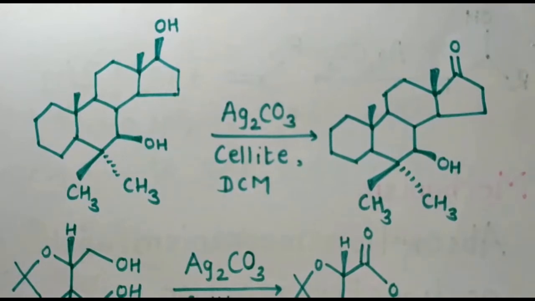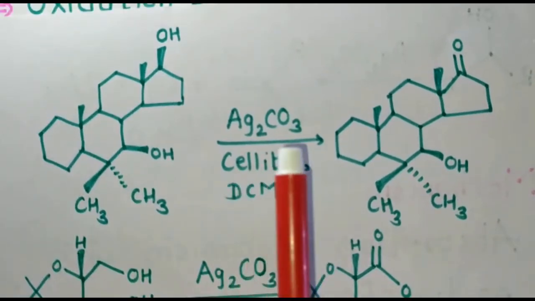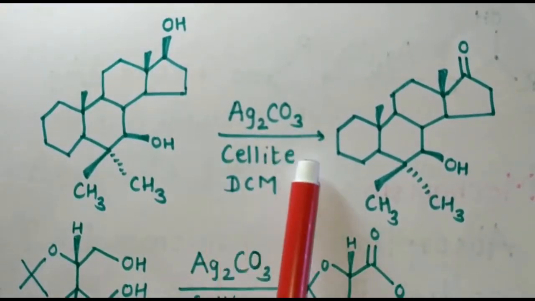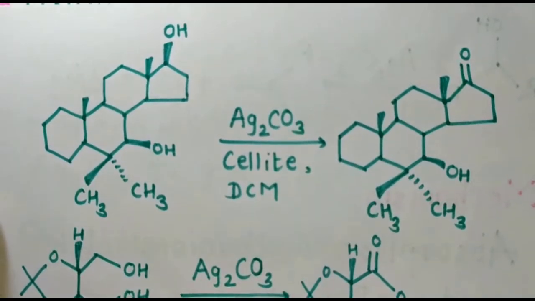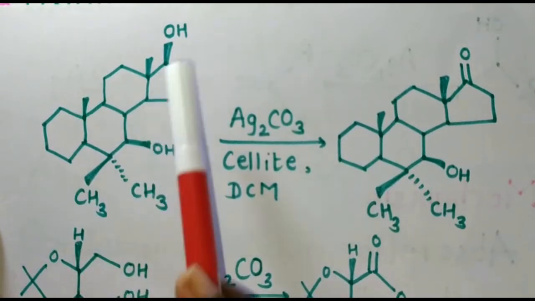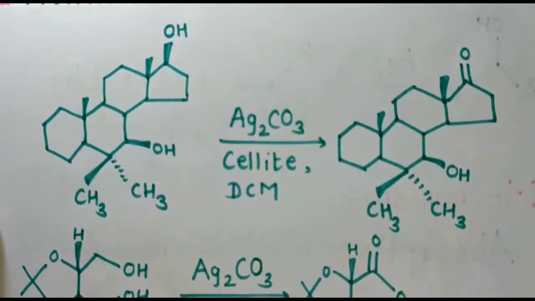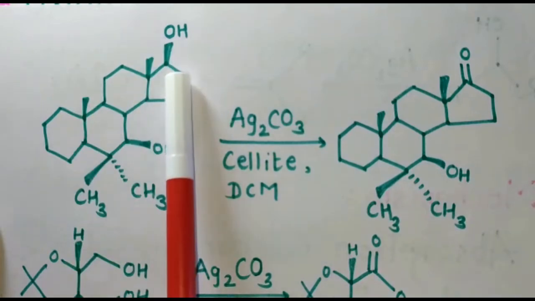In the second example, here you can see that a high molecular weight substrate is present, and on the arrow you can see that silver carbonate and celite are present. The celite acts as a support for the silver carbonate. It is a sand-type material which is present in the reaction medium. Now you can see that two alkyl groups are present here, this alkyl group and this alkyl group, but it selectively oxidized this alkyl group.